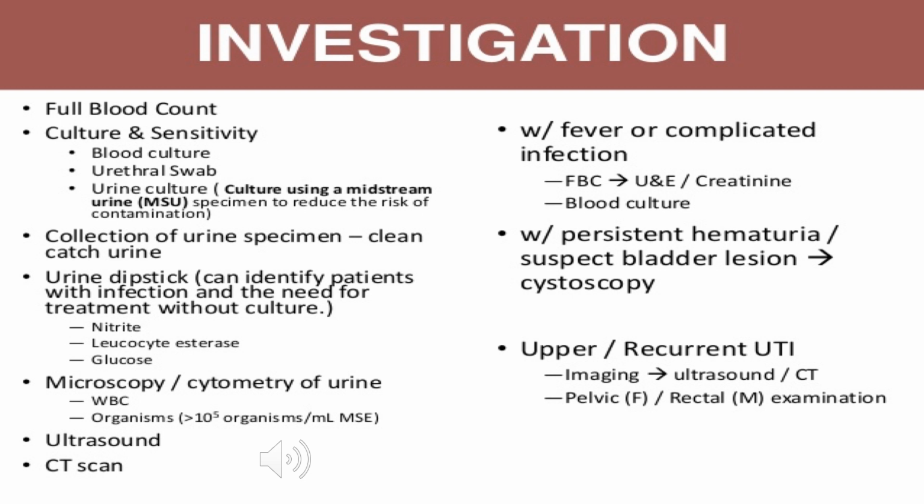So, how to identify whether a person is having a urinary tract infection? There are certain tests by which we can know. We can have a full blood count test. We can do the culture and sensitivity of the urine, collection of a urine sample, urine dipstick. We can identify the presence of bacterial culture in the urine, microscopy or cytometry of the urine, ultrasound or CT scan.